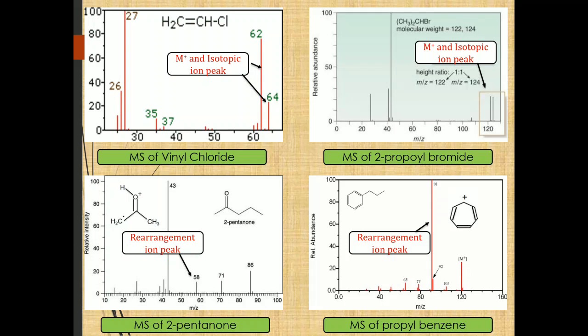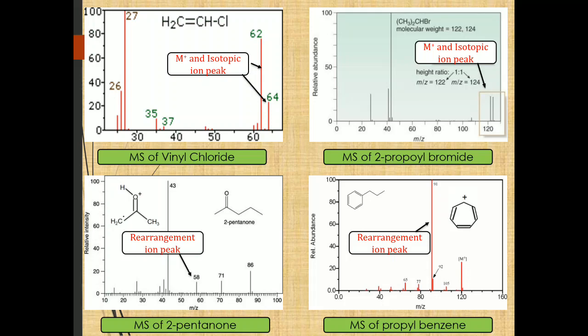The peak at m/z 64 indicates the isotopic ion peak, whereas the peak at m/z 62 indicates the molecular ion peak. The difference is of 2 units. That's why in vinyl chloride we get an M plus 2 peak, and when we look at the intensity of the molecular ion and isotopic ion peaks, it is found that they are in the ratio 3:1.